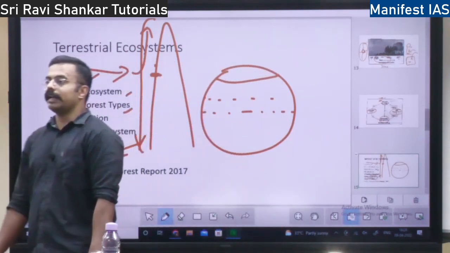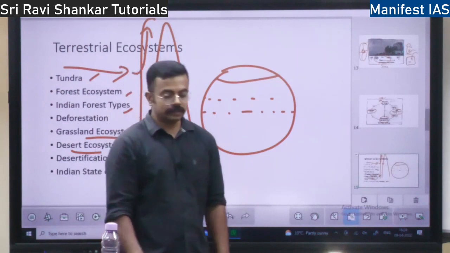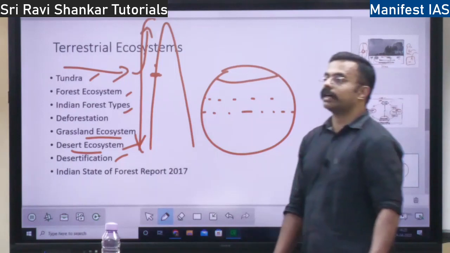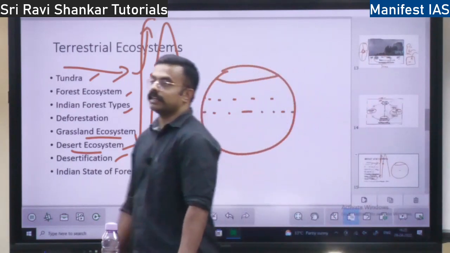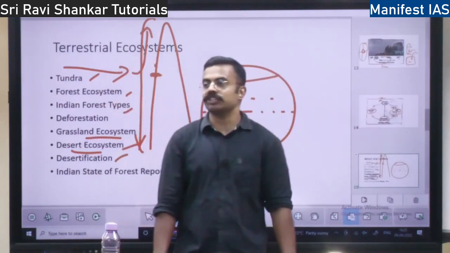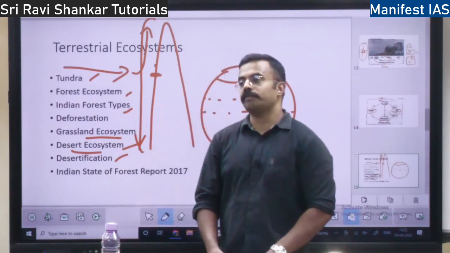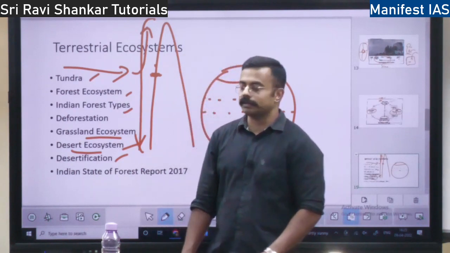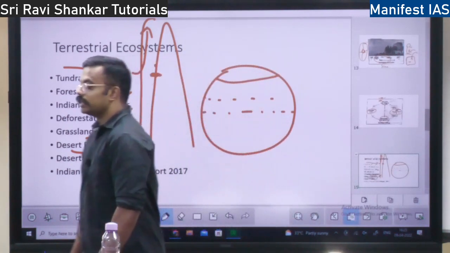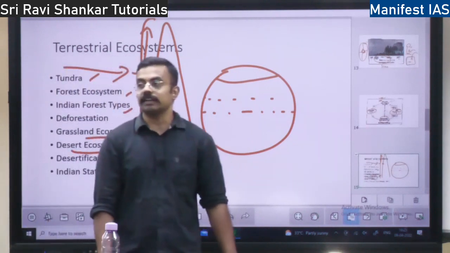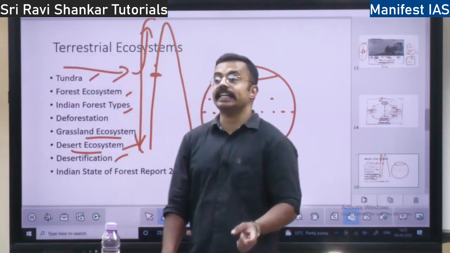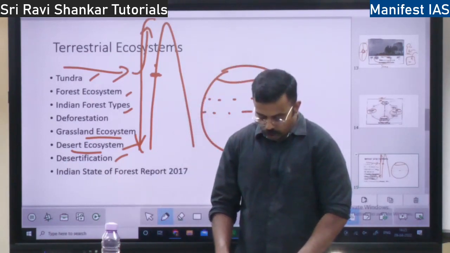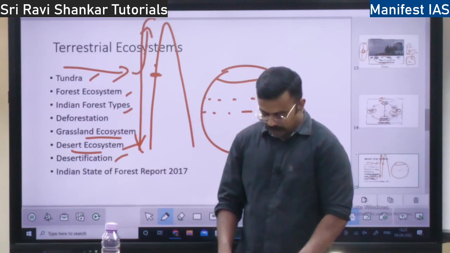So you know, in 1992 one summit happened. What summit? Rio de Janeiro, Rio summit, Earth summit. There we signed two agreements. One is UNFCCC, United Nations Framework Convention on Climate Change, and the Convention on Biodiversity. Under the same summit, one more convention, the Convention on Desertification, was signed, but in 1994, 2 years later. So we have the United Nations Convention to Combat Desertification.